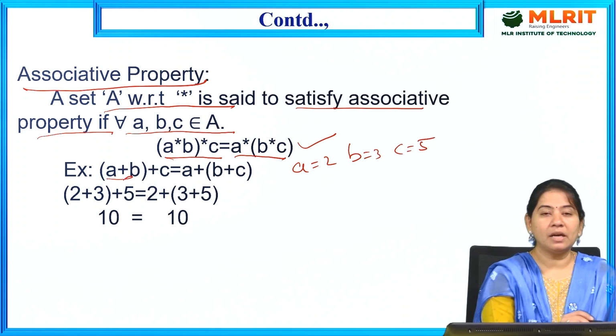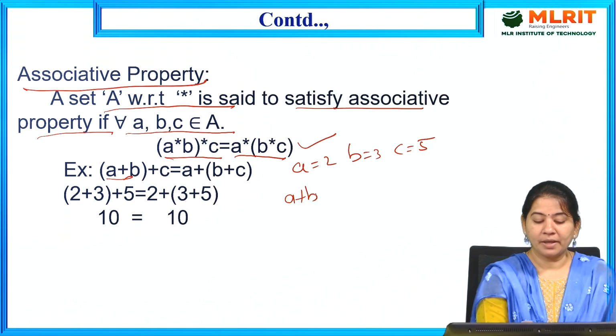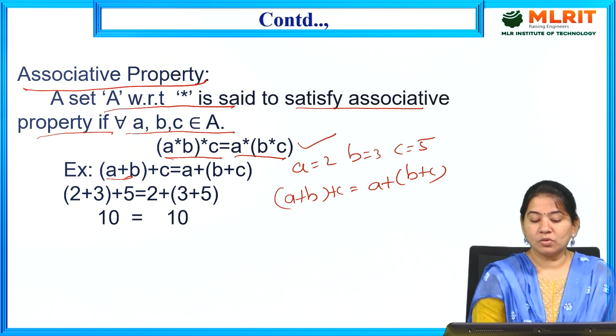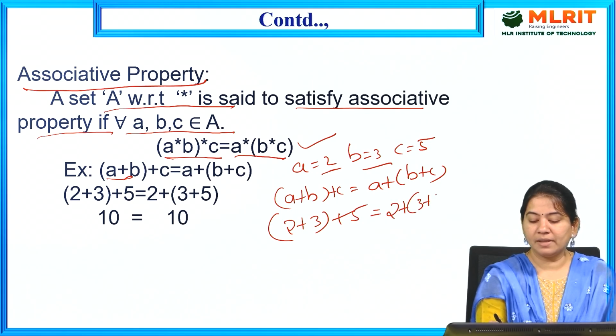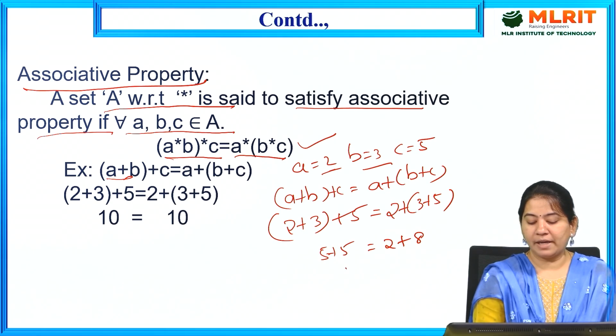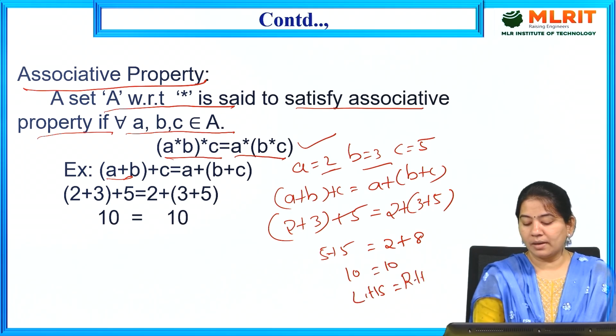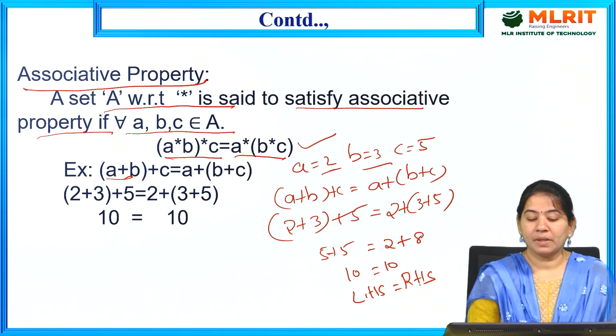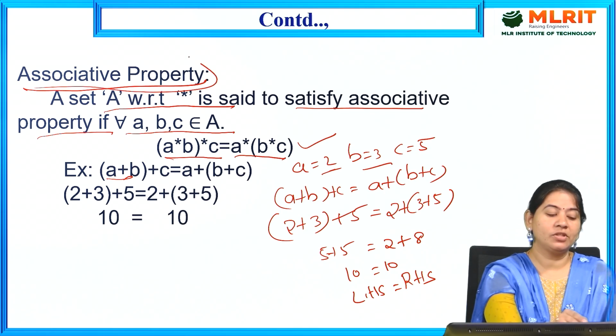Under the addition operation, the formula is A plus B plus C is equal to A plus B plus C. So 2 plus 3 plus 5: 2 plus 3 is 5, and 5 plus 5 is 10. On the other side, 2 plus 5 plus 3 is 8 plus 2, which is 10. 10 is equal to 10, so LHS is equal to RHS.